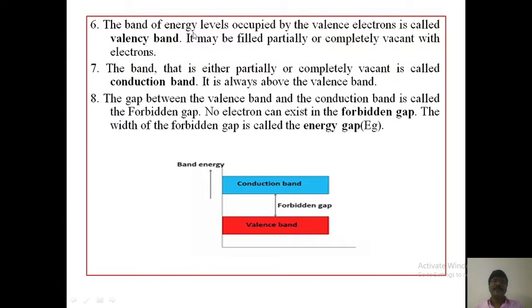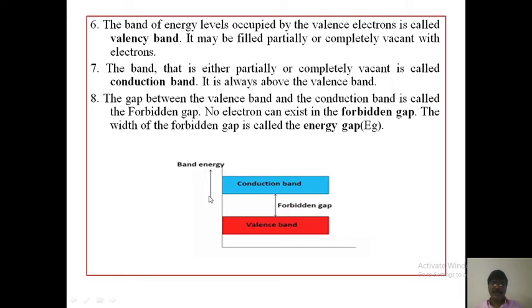The band of energy levels occupied by the valence electrons is called the valence band. It may be filled partially or completely with electrons. The band that is either partially or completely vacant is called the conduction band. It is always above the valence band. The gap between the valence band and the conduction band is called the forbidden gap. No electron can exist in the forbidden gap. The width of the forbidden gap is called the energy gap.